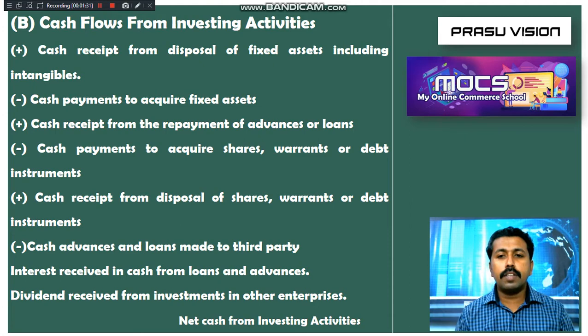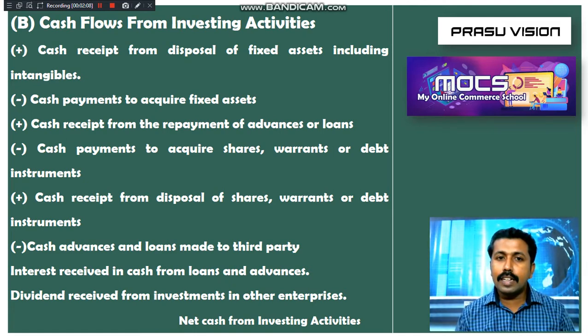Remember which items are received and which items are expenses. Every time, cash receipt from disposal, meaning sale of fixed assets, is positive. It is an inflow. Cash payment to acquire or purchase fixed assets is a payment, an outflow of cash. Then cash receipt from repayment of advances or loans, that is, repayment of advances or loans by a third party to the firm, is a receipt.